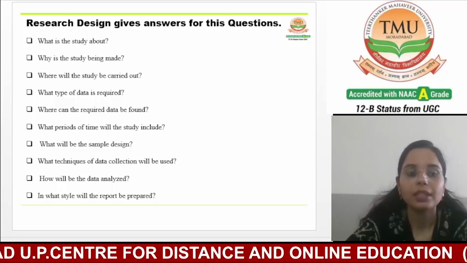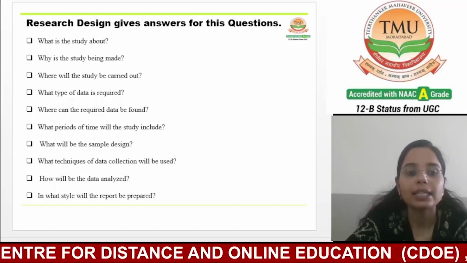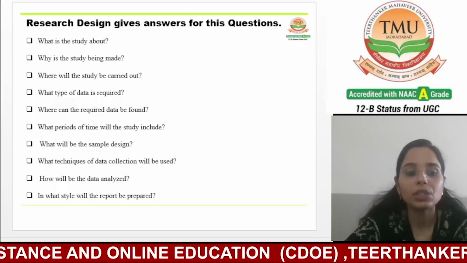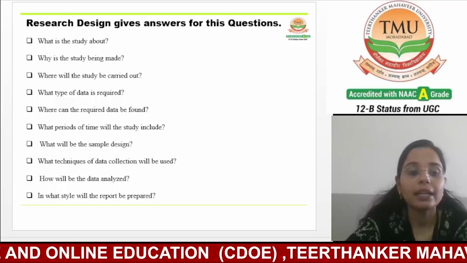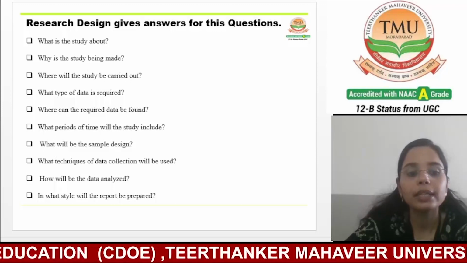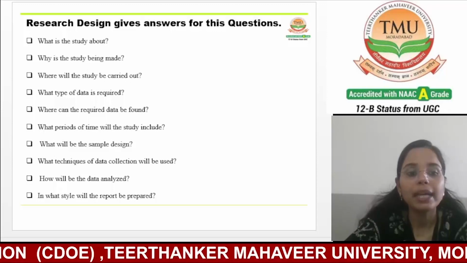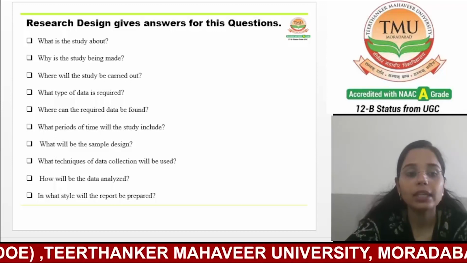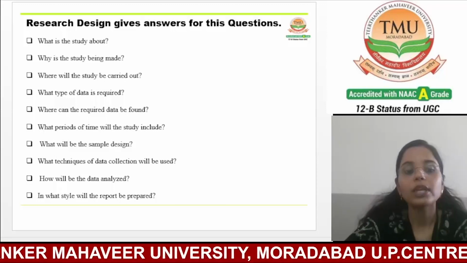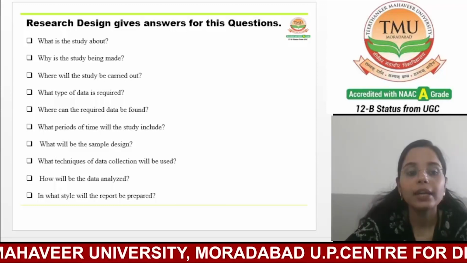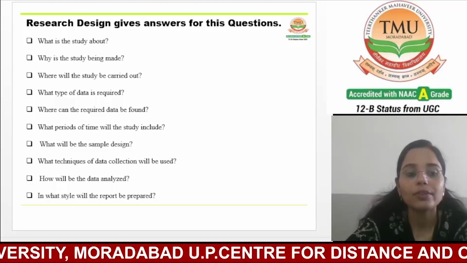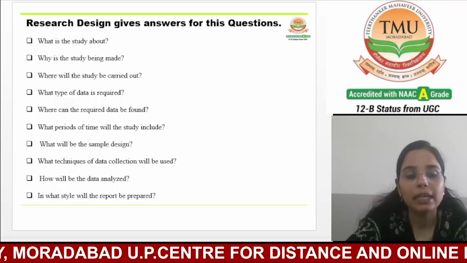The researcher will then select a sample of participants like a group of students from each school using a method like random selection to ensure fairness. To collect the data, the researcher might use techniques like online surveys, face-to-face interviews, or observations. Once the data is collected, it will be analyzed using statistical methods or software to identify the patterns and trends.